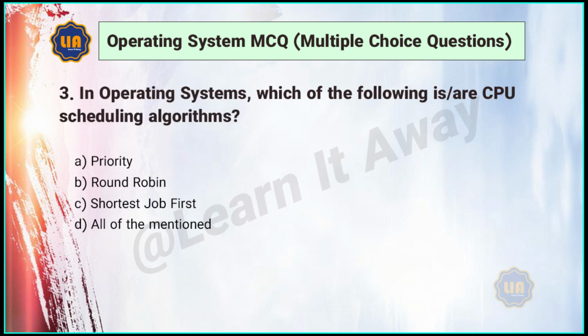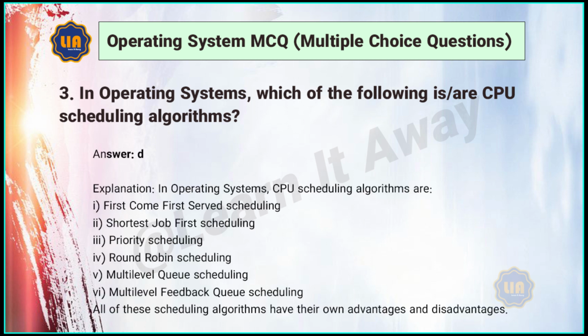Answer: D. 3. In operating systems, which of the following are CPU scheduling algorithms? A. Priority. B. Round robin. C. Shortest job first. D. All of the mentioned. Answer: